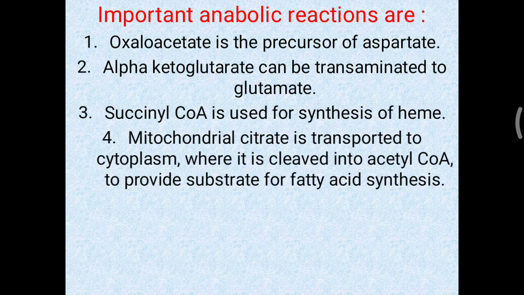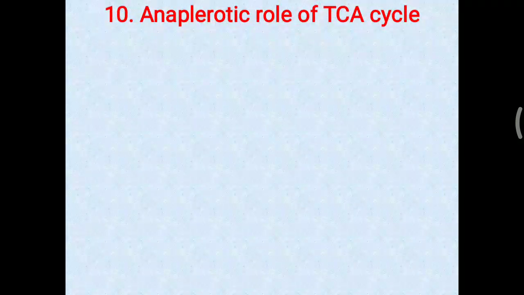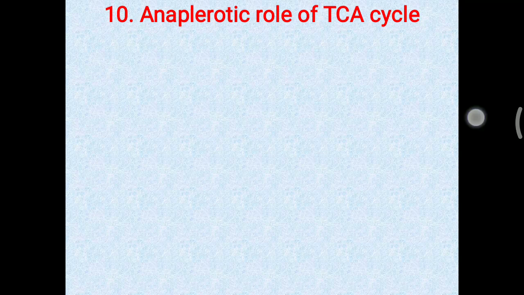Further, mitochondrial citrate is transported to the cytoplasm, where it is cleaved again into acetyl-CoA to provide substrate for the fatty acid synthesis or the cholesterol formation. So when sufficient citrate level is there in the mitochondria and the TCA cycle is not working, then this citrate will be transported to the cytoplasm, and this citrate will provide acetyl-CoA, and that can be utilized for the fatty acid synthesis or the cholesterol formation. One more, that is the anaplerotic role of the TCA cycle.